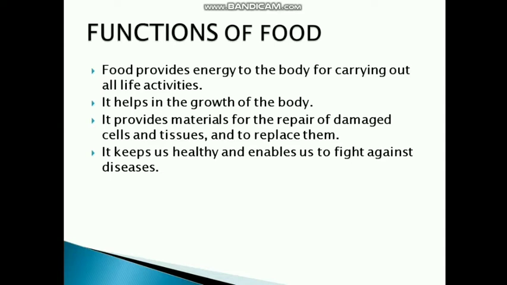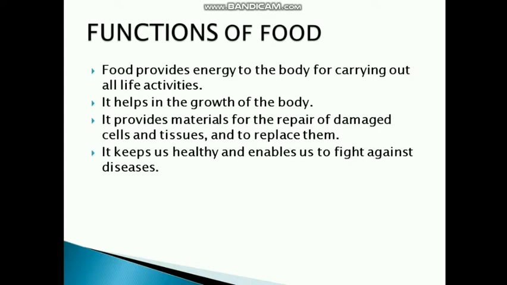If our body cells and tissues are damaged, the food helps us to repair those cells and tissues. It keeps us healthy and enables us to fight against diseases. Now which food? The foods which are rich in vitamins and minerals. This we have also studied in class 5. The foods rich in vitamins and minerals help us to fight against diseases. So these were the functions of the food.